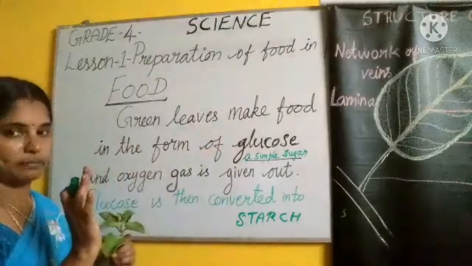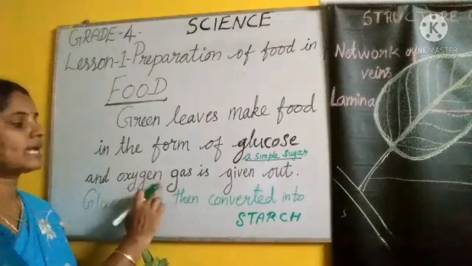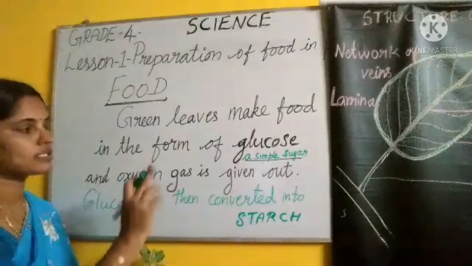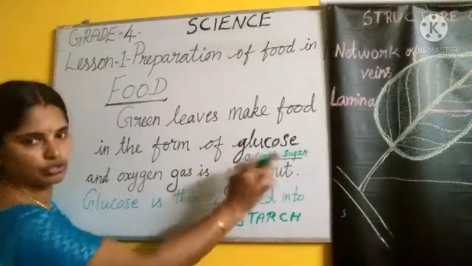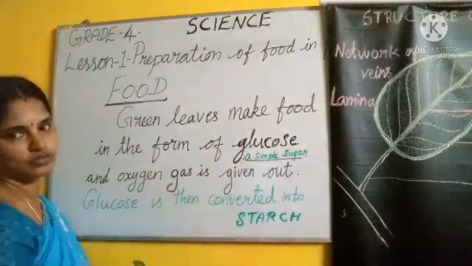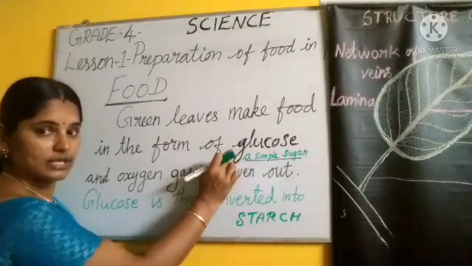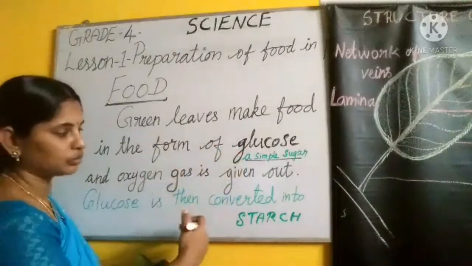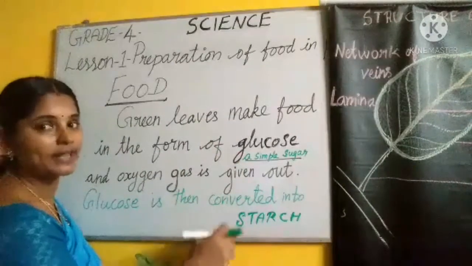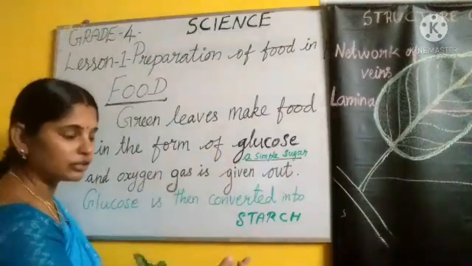Glucose is prepared. And what gas is coming out? Oxygen gas is given out. During the photosynthesis process, food is prepared. What is the food? Glucose. And what gas comes out? Oxygen gas is given out. Okay. This glucose is then converted into starch. Another form of glucose. So the glucose is converted into starch.